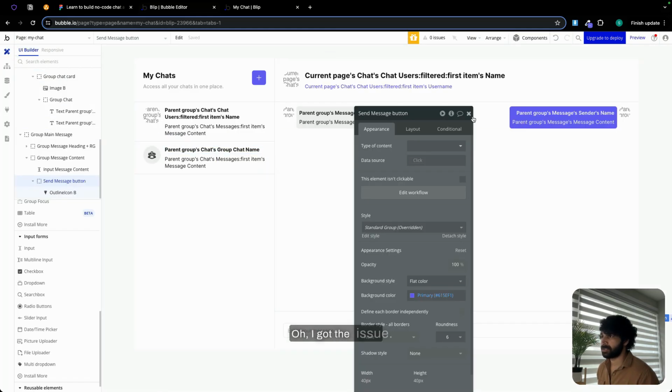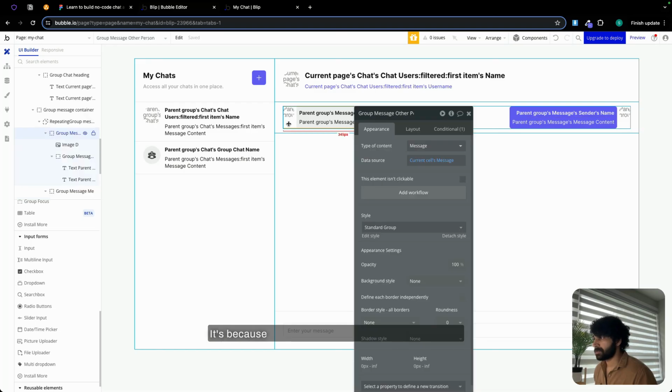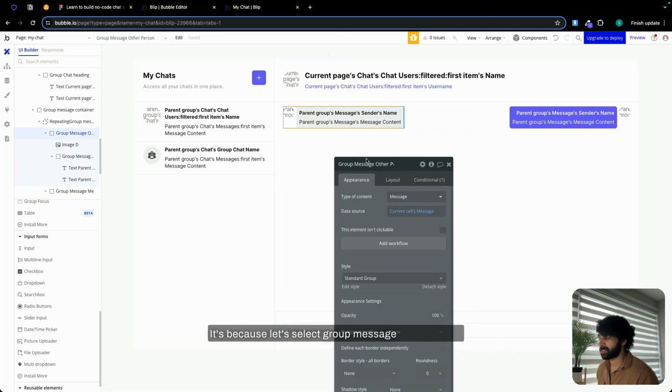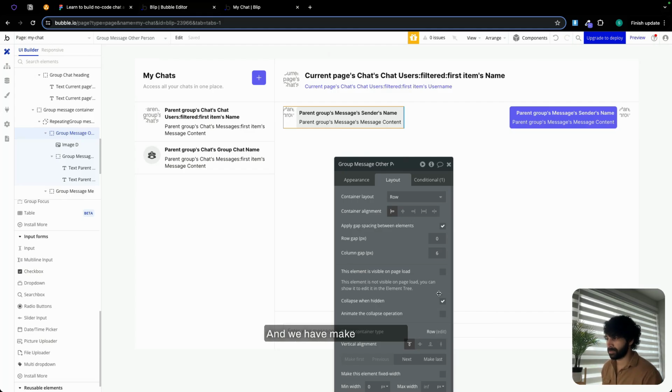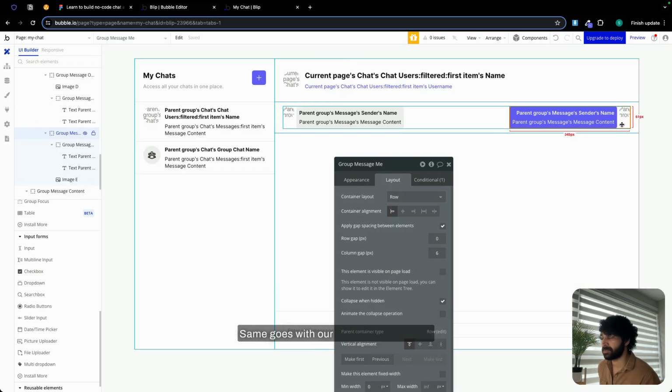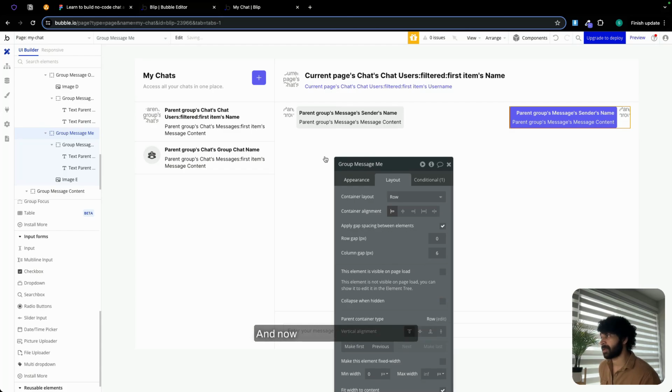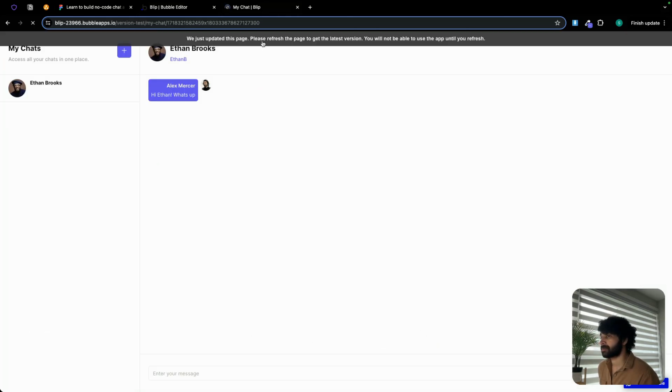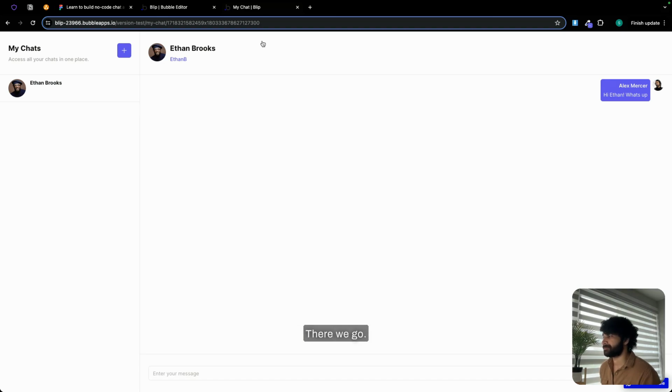Oh, I got the issue. It's because let's select group message other person and we have checked this box that says collapse when hidden. So let's uncheck this. Same goes with our group message me. And now it's gonna look perfect. There we go.